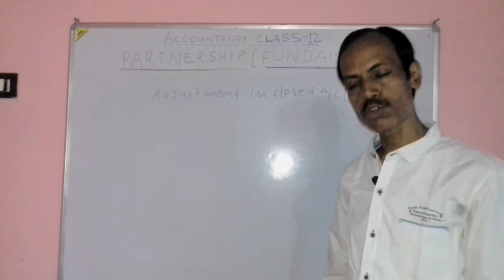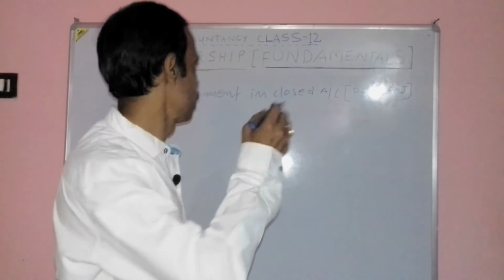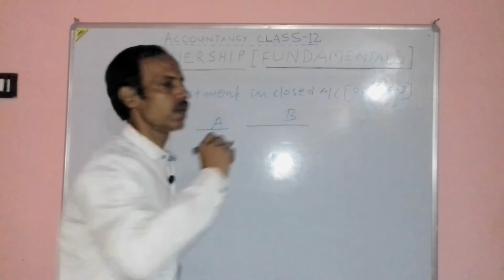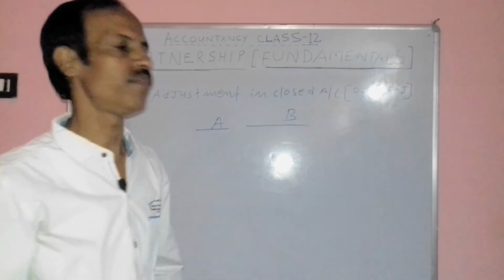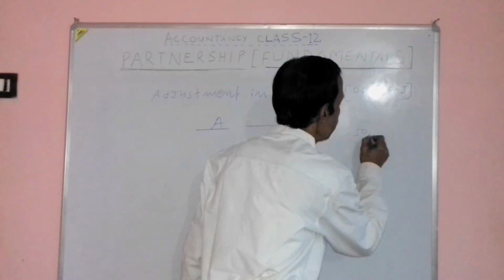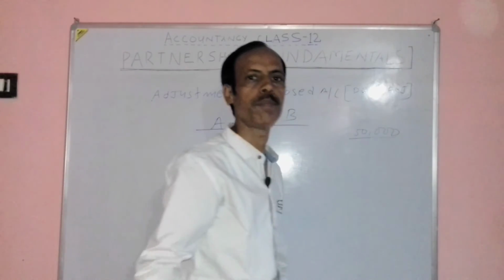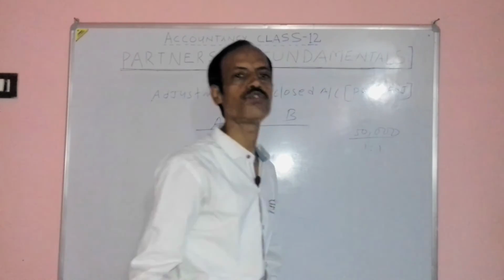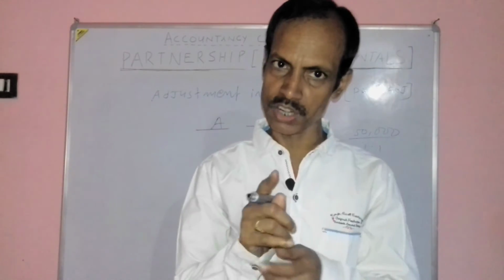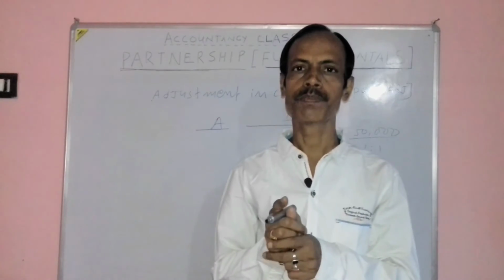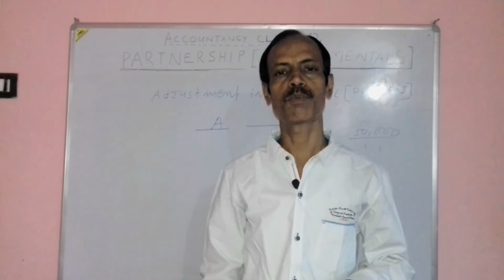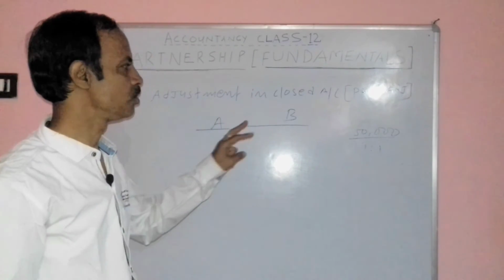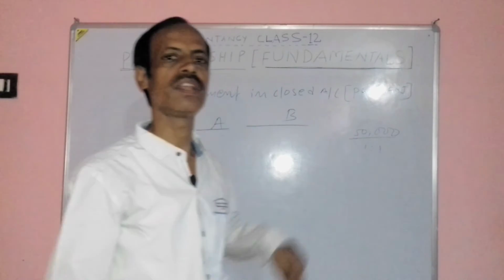Suppose there are two partners in a firm, A and B, and the profit of the firm is 50,000, and their ratio is equal, 1:1. They have distributed this profit in equal ratio.